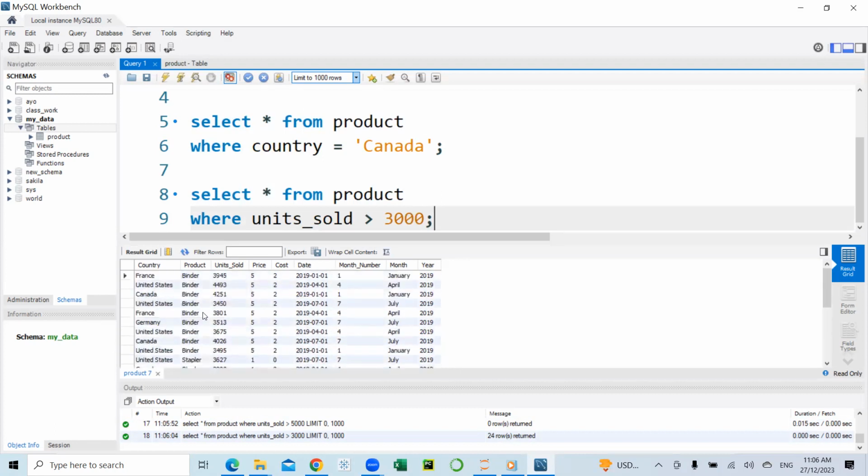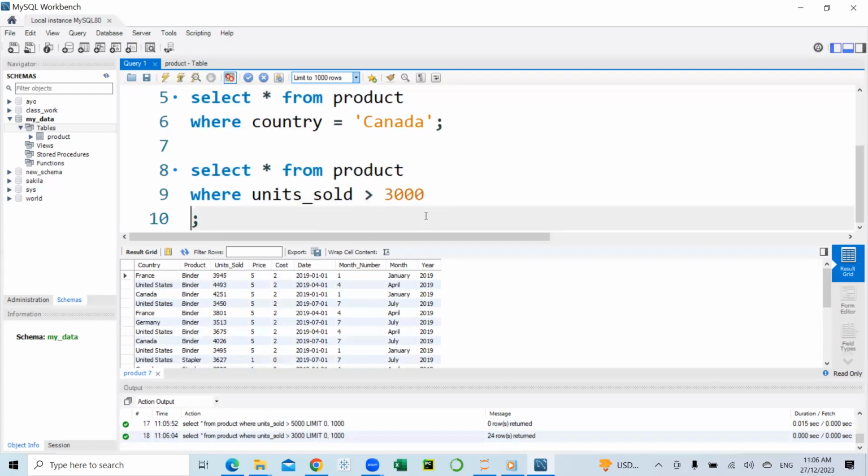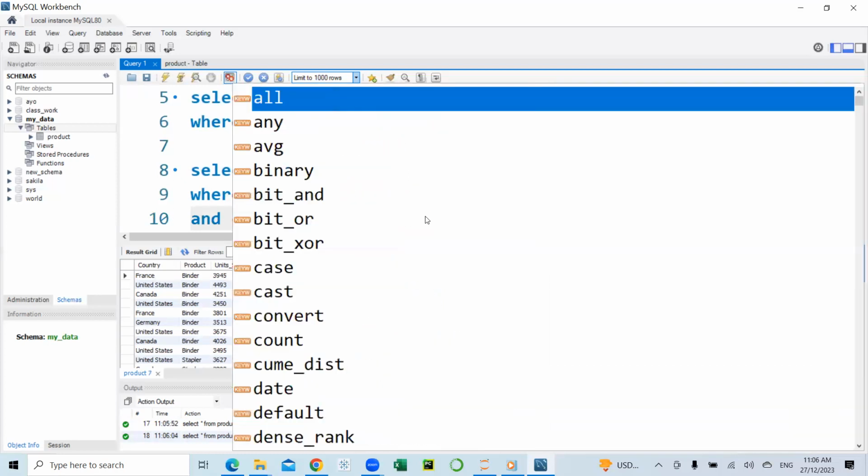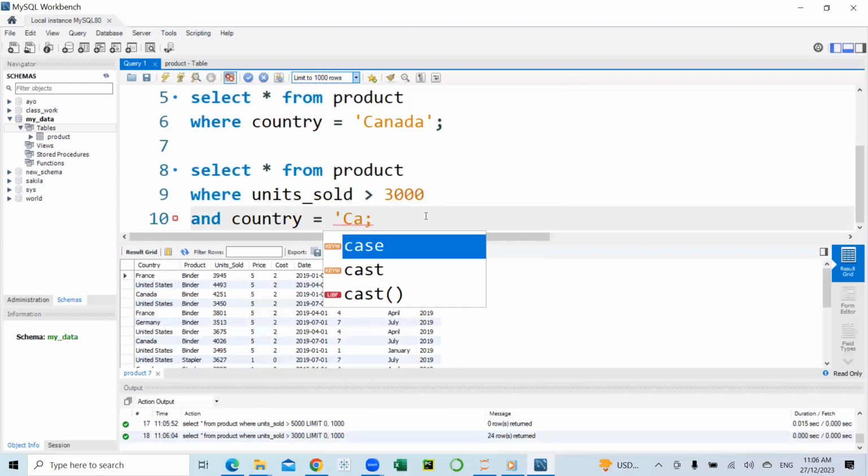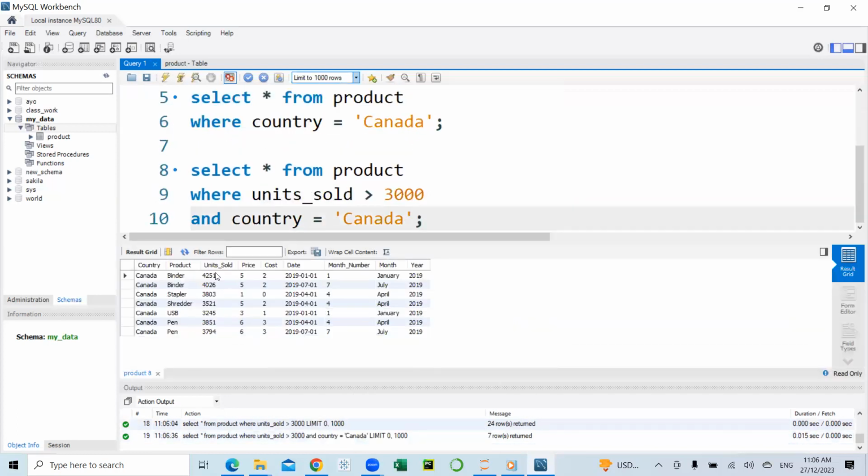We can also use the WHERE clause with the AND operator. For example, I can say SELECT asterisk FROM products WHERE units sold is greater than 3,000 AND country is equal to Canada. So these are the units sold in Canada that are greater than 3,000. We can also use the BETWEEN operator, the OR operator, and the rest of them with the WHERE clause.